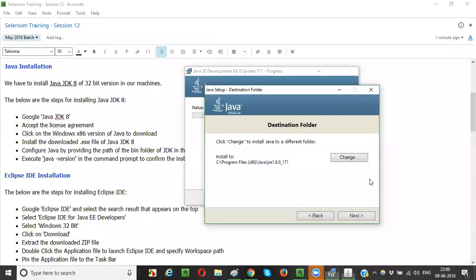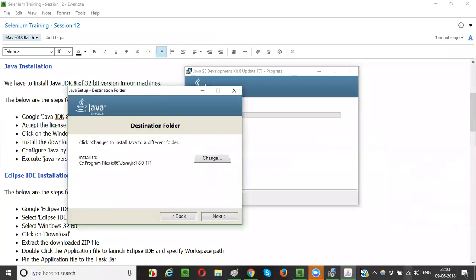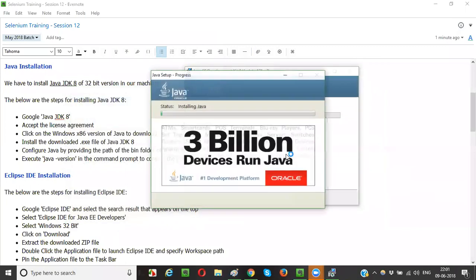Okay, so we got a dialog, guys. This kind of dialog will come up. It was just beside this installation, so that's why it is not getting progress. This is the destination folder where Java is getting installed. I already explained, right? C Program Files x86 Java JRE. So don't change it. Click on next. Now it's installing, guys.